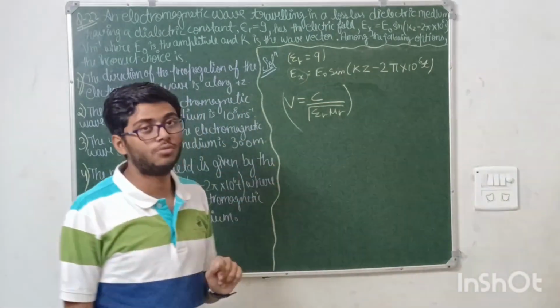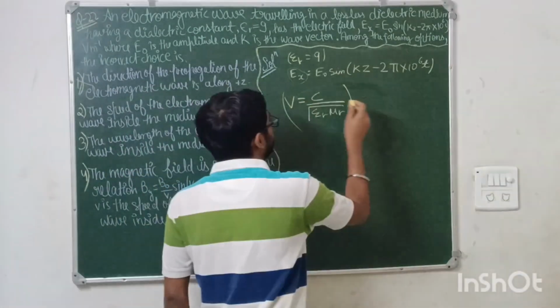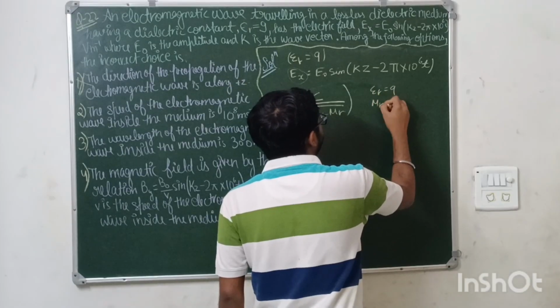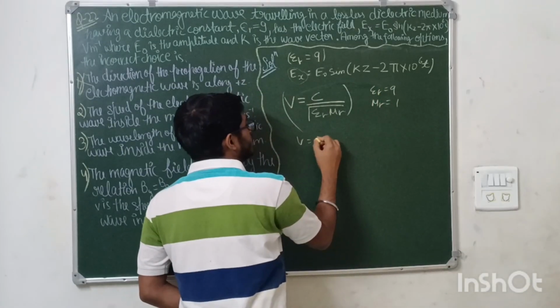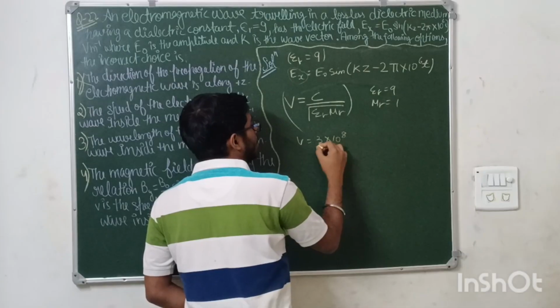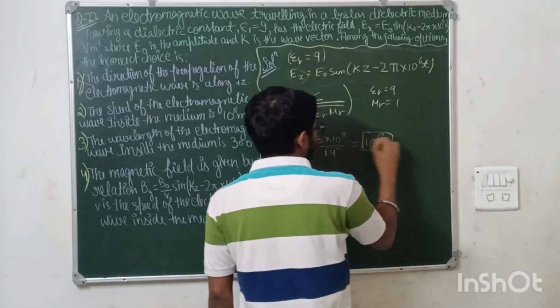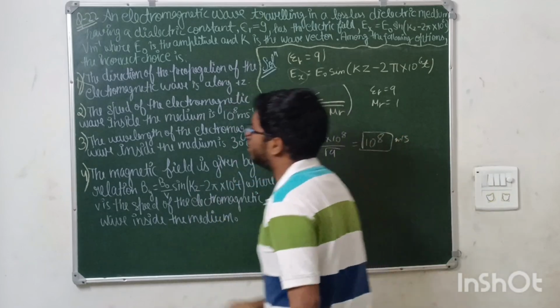C is the speed in vacuum and V is the speed in any medium. So ER is 9, and mu R we take as 1. So V will be 3 into 10 to the power 8 upon root over 9. This is coming out to be 10 to the power 8 meter per second, which means this option is also correct.